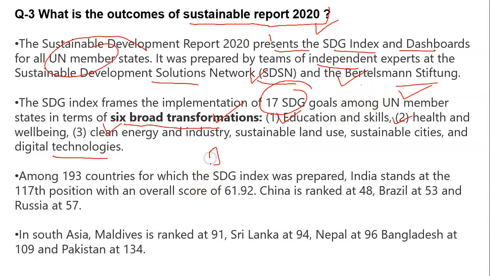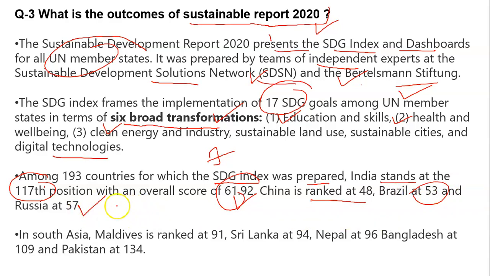Now, what are the outcomes of the Sustainable Development Report? Among 193 countries for which the SDG index was prepared, India stands at the 117th position with an overall score of 61.92. China is at 48, Brazil at 53 and Russia at 57.